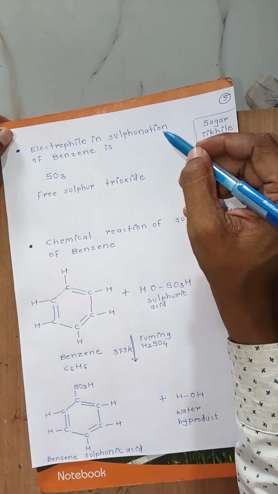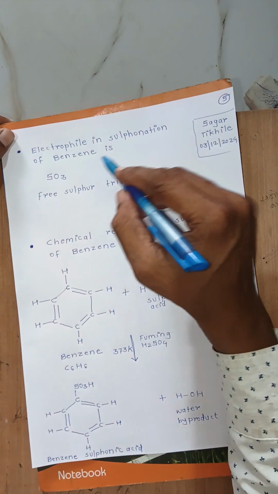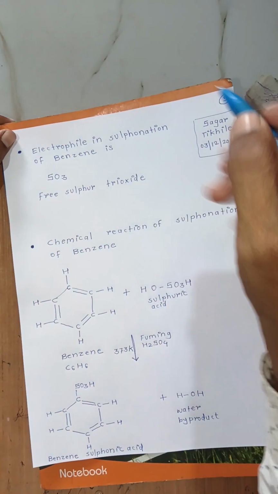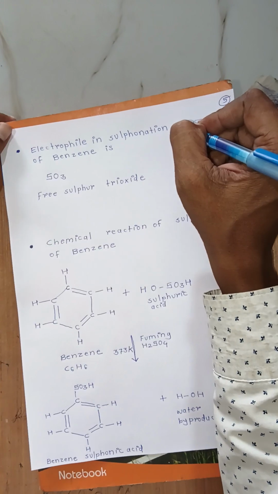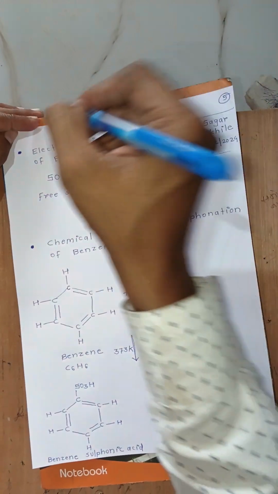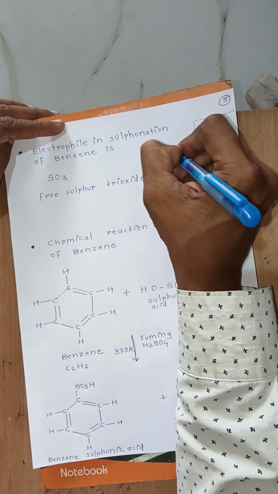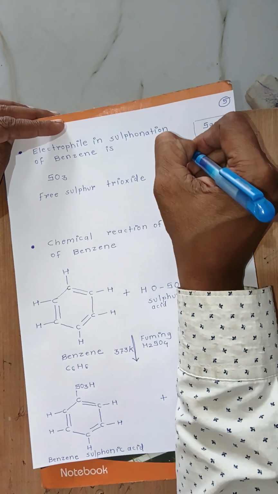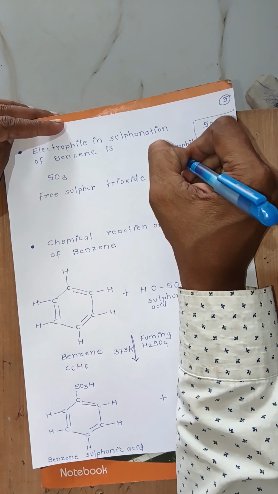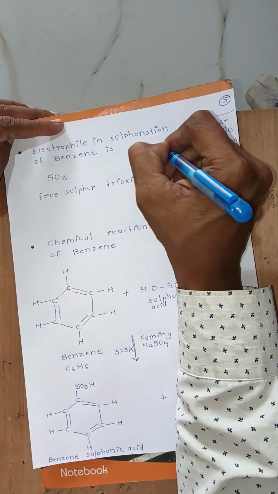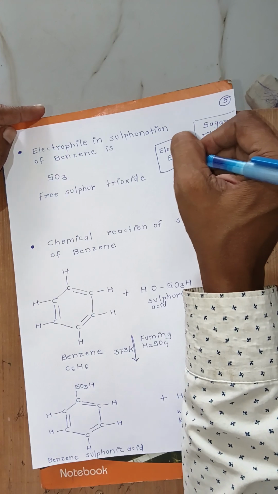Firstly, we will discuss the electrophile in sulfonation of benzene. Electrophile means an electron deficient species, and an electrophile has positive charge. Mostly the electrophile is represented in this way.